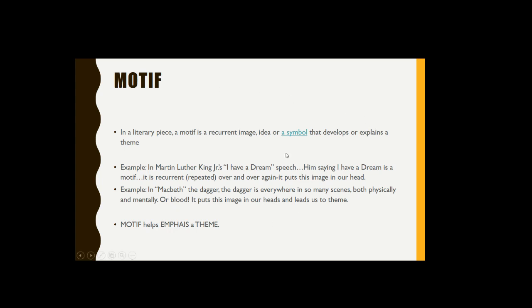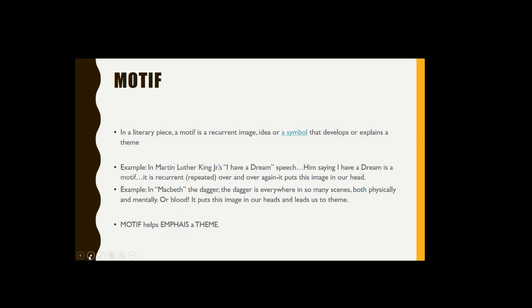So whether it's "I have a dream," a dagger, or blood, motif helps emphasize a theme. A lot of people confuse motif for theme. Like somebody will say the theme was love. No, love is a motif. It's this recurrent image or idea that helps emphasize what a theme is.